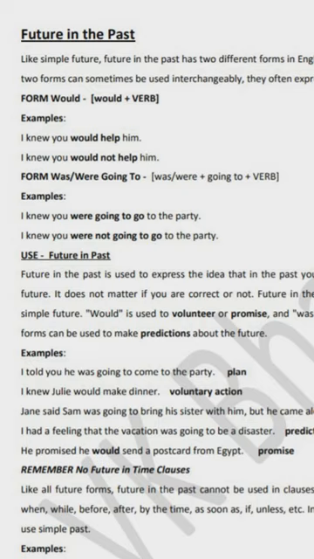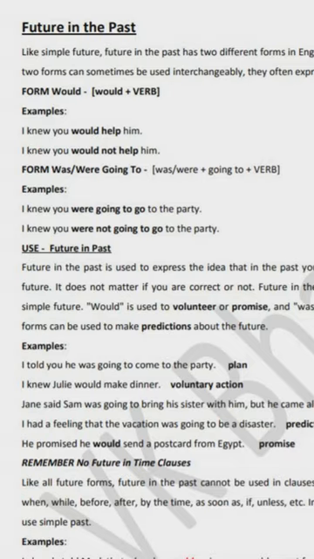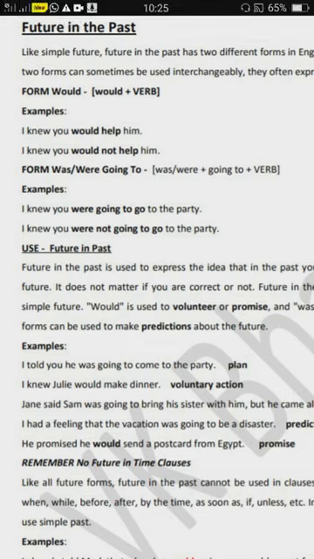Once again, the important thing to remember is that it is used to indicate that we have thought something would happen in the future. We have thought it in the past that something would happen in the future. To show that, we use these forms, either would or was going to. This is called future in the past. I hope you understand this.